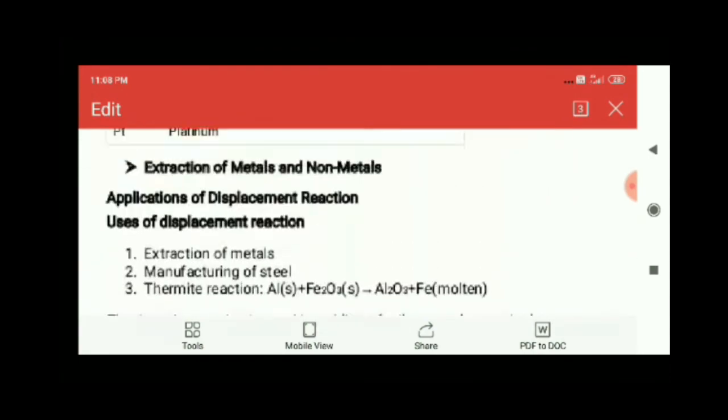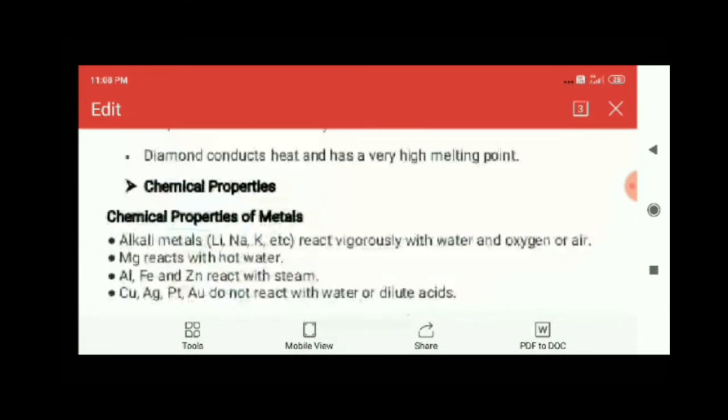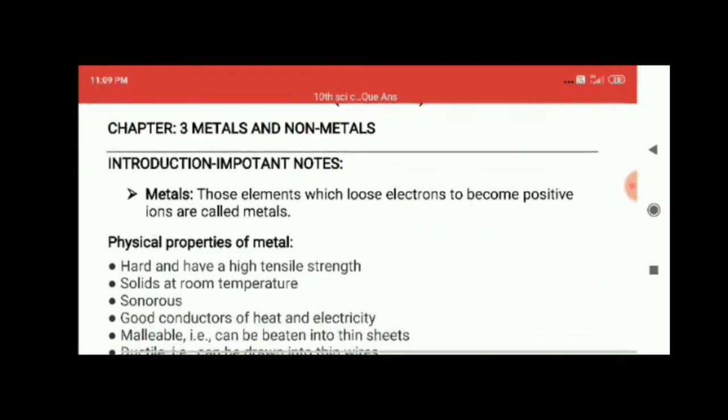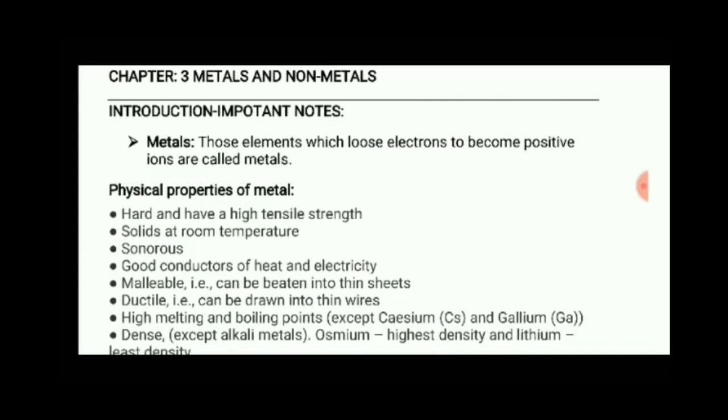Up to that, you have to remember all the physical and chemical properties of metals and non-metals we have studied up to here, and also study the difference between metals and non-metals on the basis of physical as well as chemical properties.